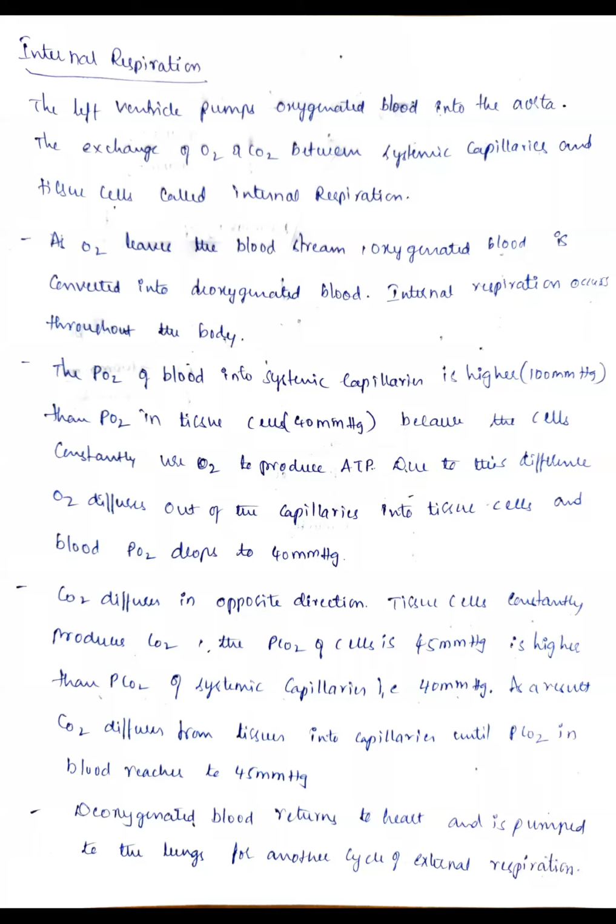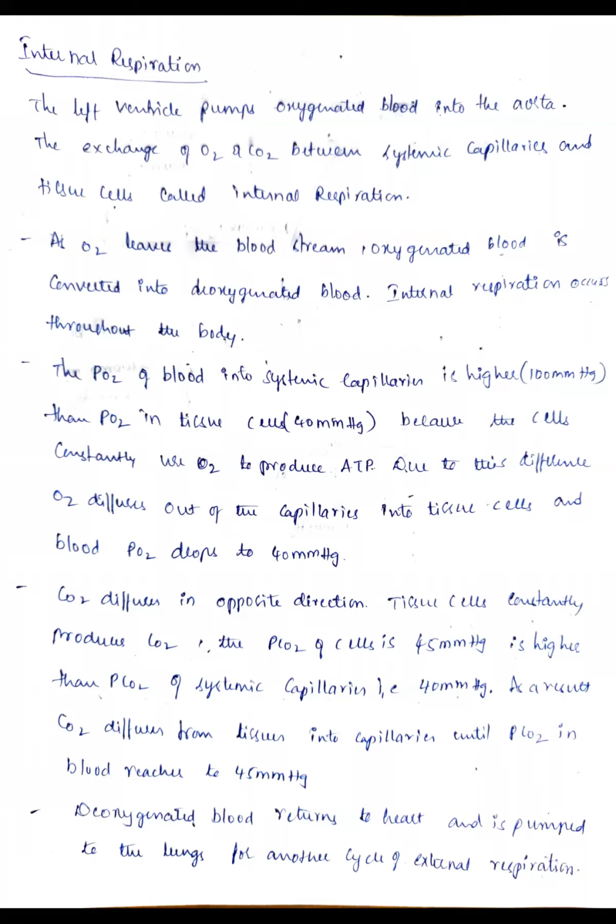The exchange of oxygen and carbon dioxide between the systemic capillaries and the tissue cells is known as internal respiration. Okay, what is this internal respiration? The exchange of oxygen and carbon dioxide between the systemic capillaries and the tissue cells is known as internal respiration. That means as the oxygen leaves the bloodstream, the oxygenated blood is converted into deoxygenated blood. Definitely, once the blood from the systemic capillaries reaches the tissue cells, that blood will be converted into deoxygenated blood.